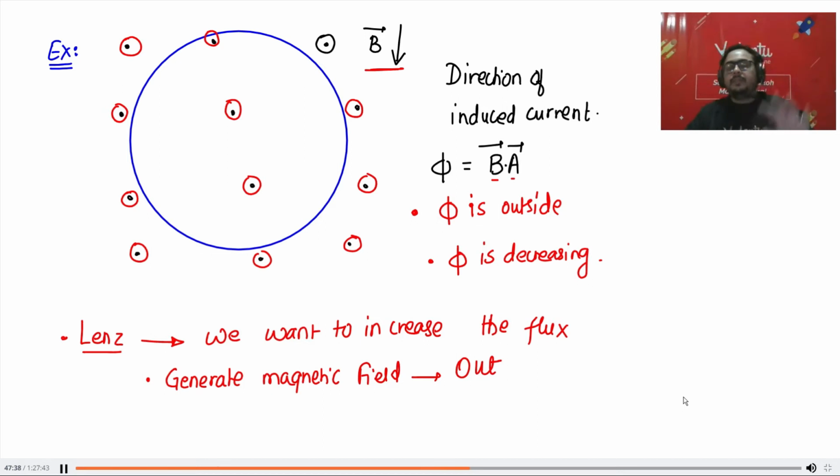Okay. So for Srishti, I'll say Lenz's law once again. Srishti, please try to listen and try to understand. I'm repeating it only for you. Lenz's law simply says that you have to oppose the change in flux. If flux is increasing, you have to decrease it. If flux is decreasing, you have to increase it. This is Lenz's law. Did you understand Lenz's law?